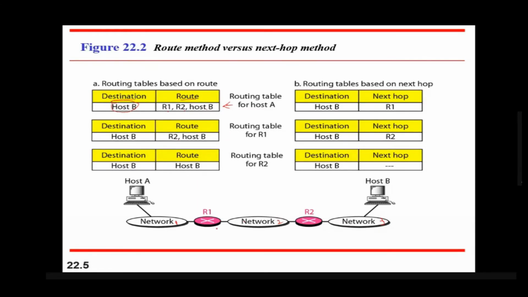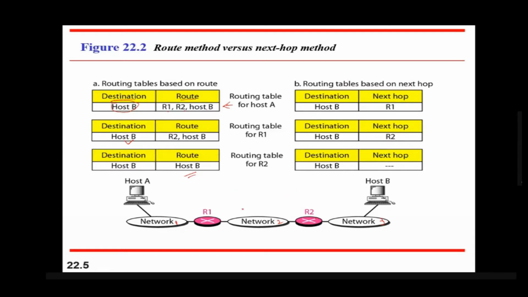Similarly, what will R1 keep? R1 will also keep a routing table with itself. For R1, the destination is host B, and that data will go through R2, then host B. Then R2 will also keep a table. The destination is host B, and this is directly connected to R2 in the same network. So here it is host B. So routing tables are based on the next hop.